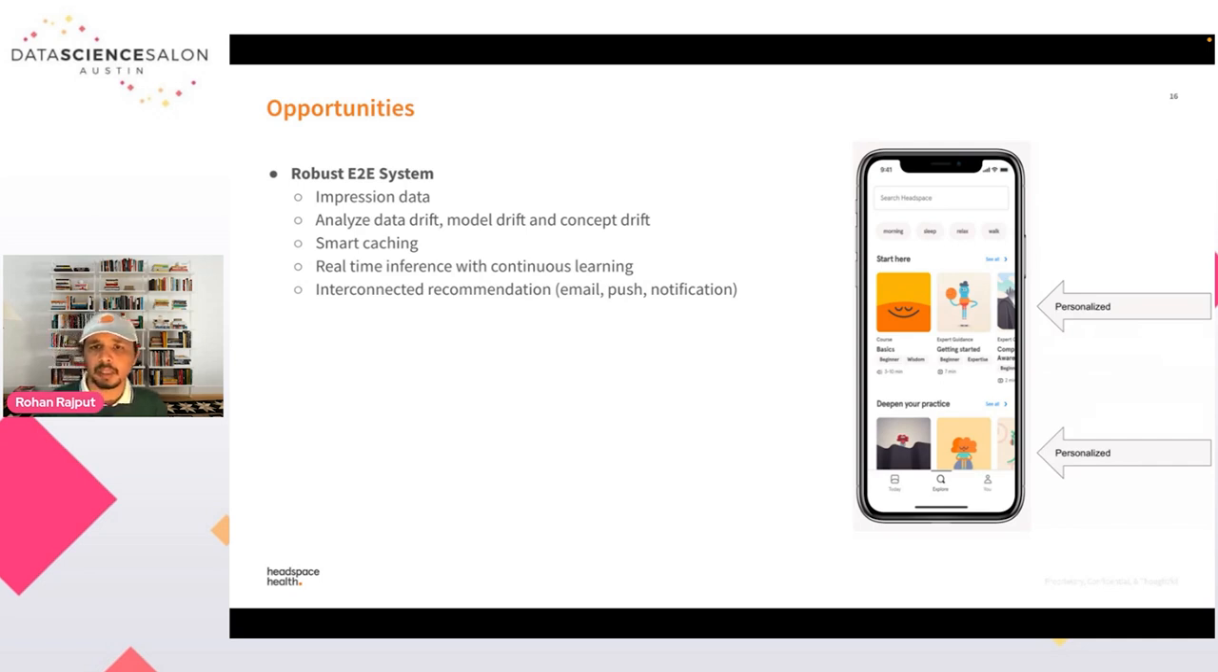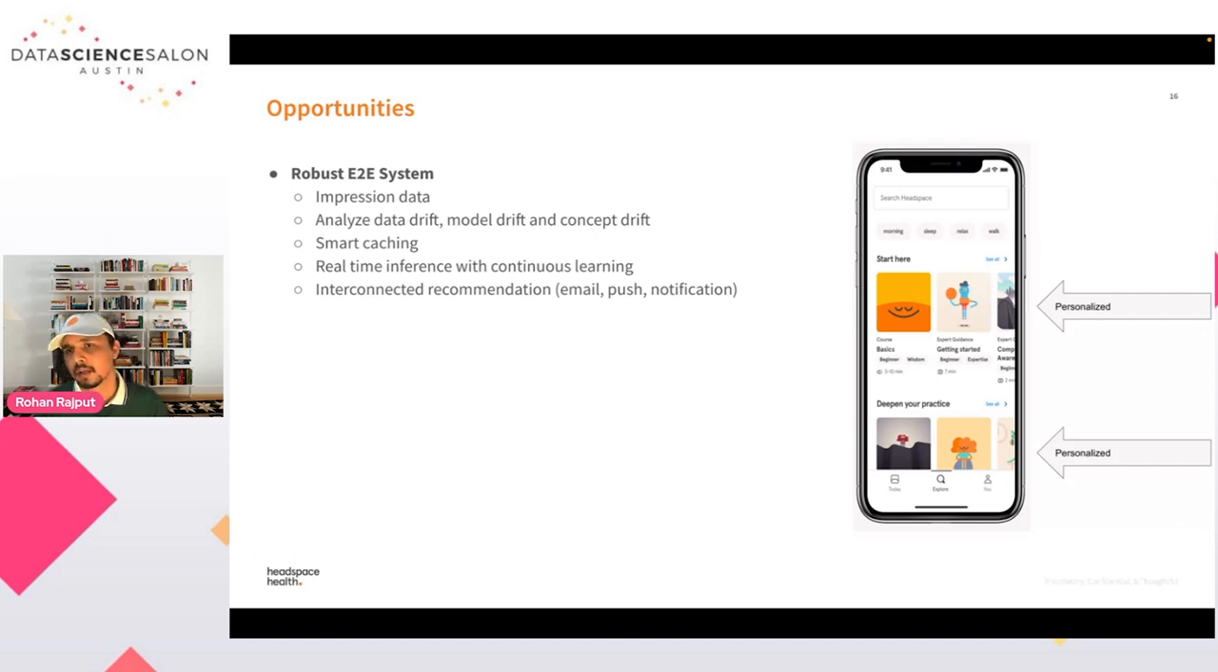The third important thing is smart caching. That means we want to reduce our latency. We want to cache lots of this content, which stays relevant, and serve it to our user as soon as possible.